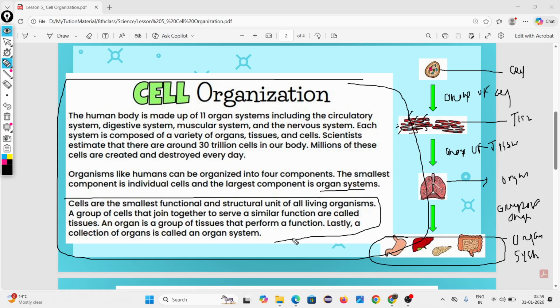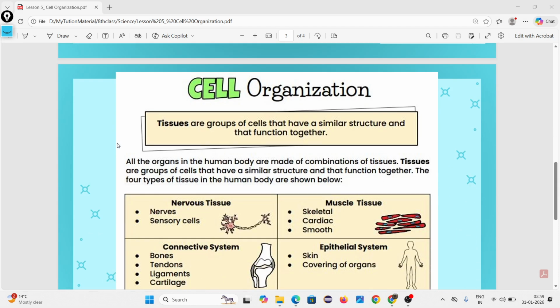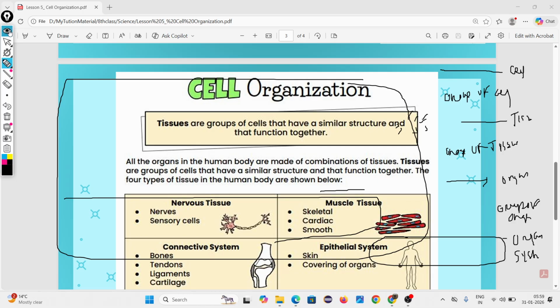Do you have any doubt? Print out. Okay. Swara beta, can you tell me what did you understand?